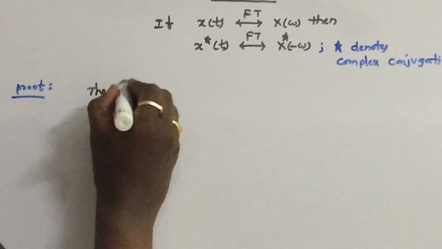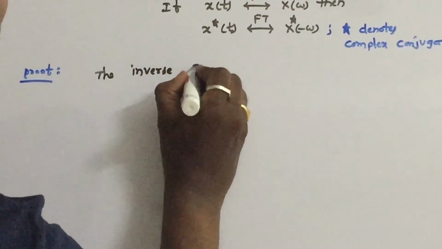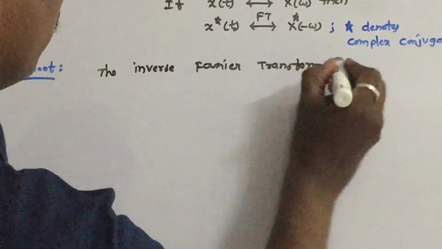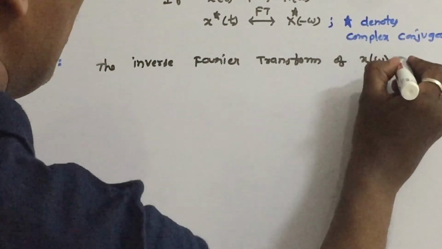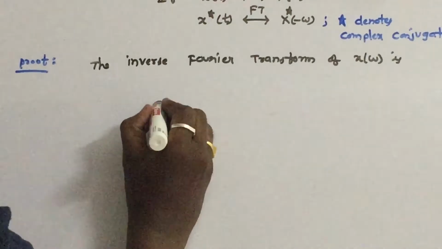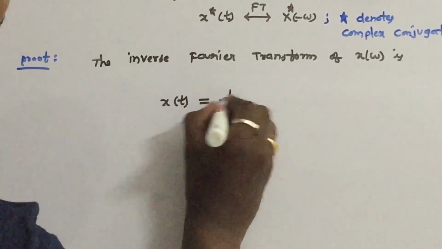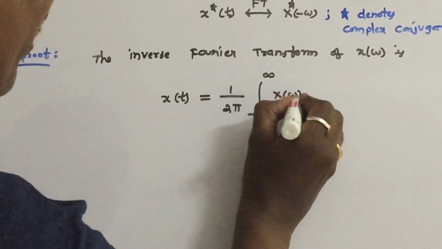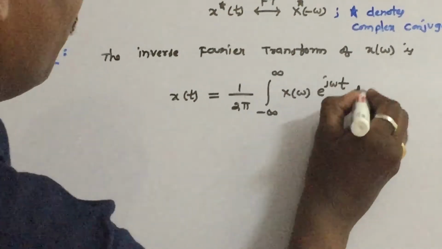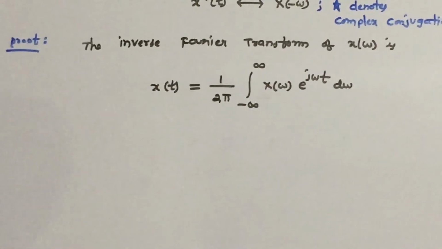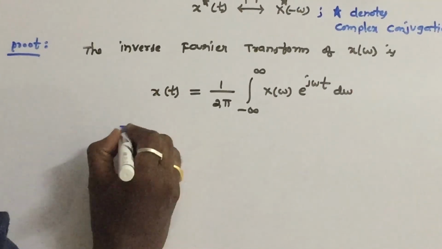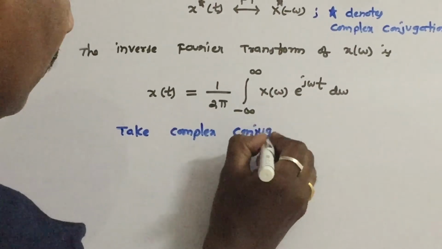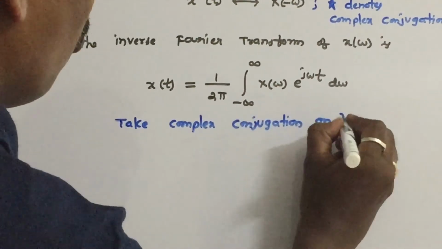The inverse Fourier transform of X of omega: what is the formula? x of t is equal to 1 by 2 pi integral minus infinity to infinity X of omega into e power j omega t d omega. What we have to do is take the complex conjugation on both sides.